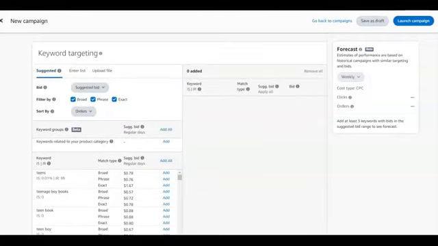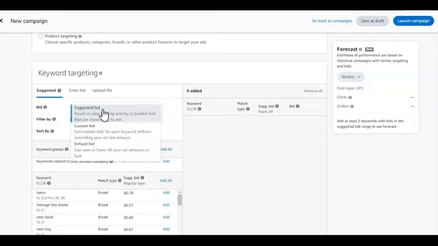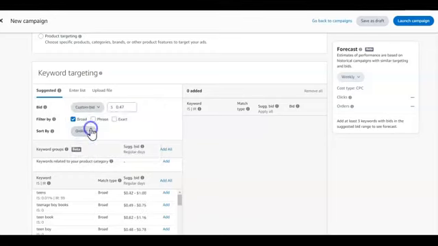Let me scroll up here again. For this, you can see everything here is checked off. We have the broad, the phrase, the exact. What I normally do, I check off the phrase, I check off the exact, and I just leave the broad. Then for suggested bid, I don't go with Amazon's suggested bid. I always come down here and go with my own custom bid. Custom bid is what I want to bid.